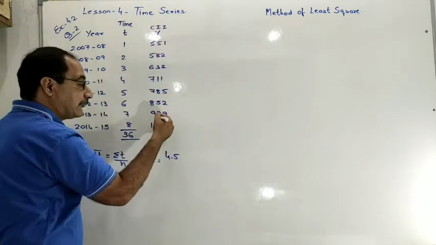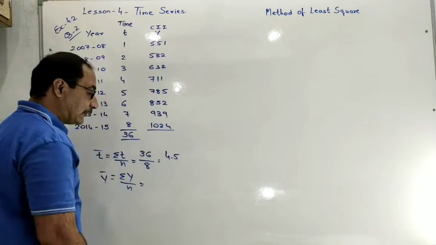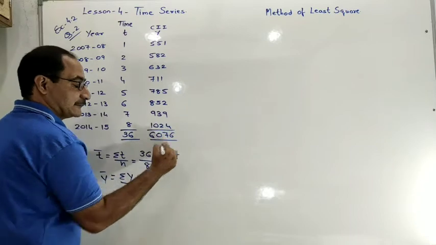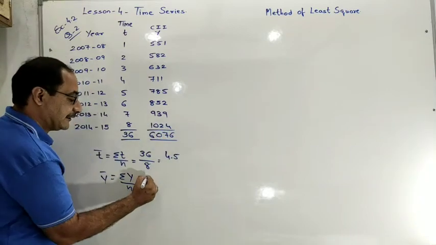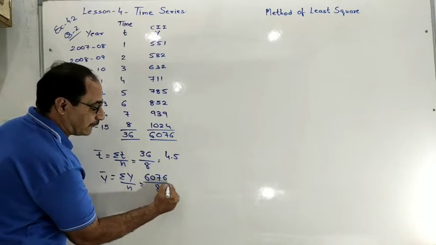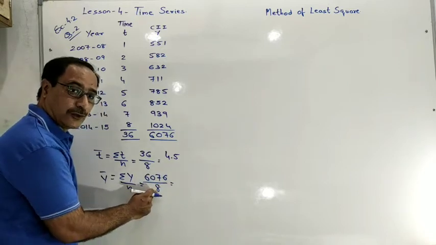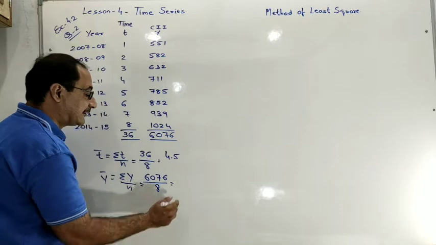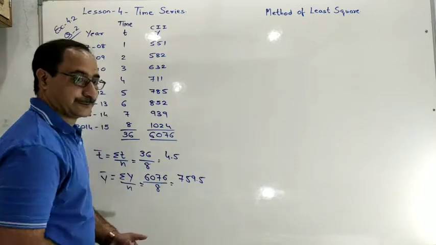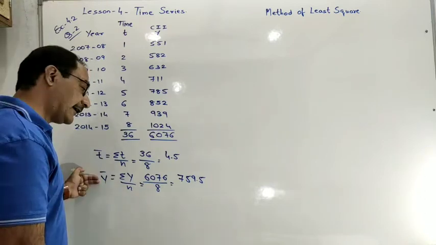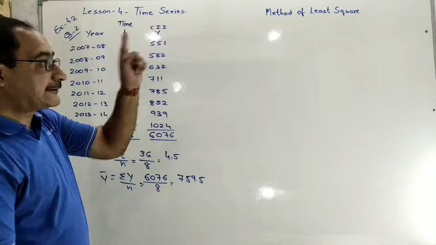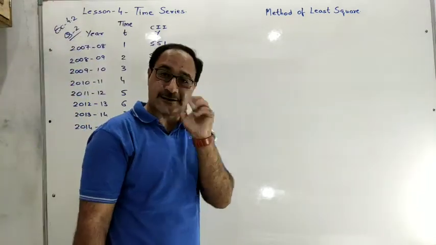After that, you have to make the total of y. This one is 6076. 6076 again divided by n, which is equal to 8. So you will get the answer 759.5.